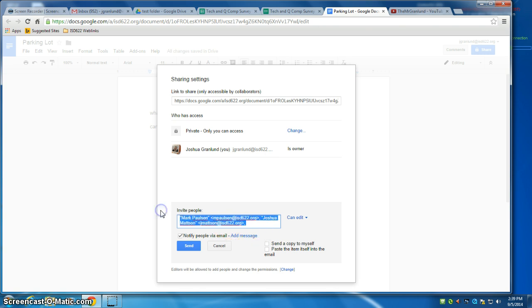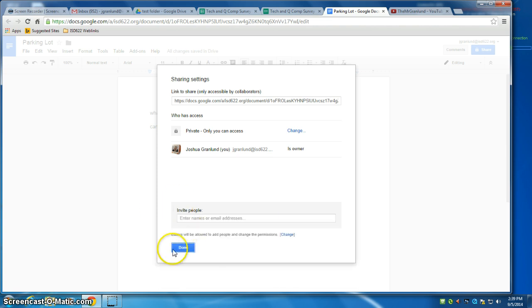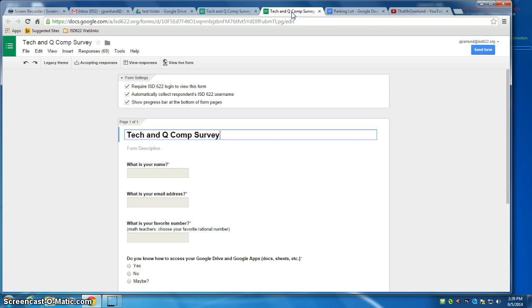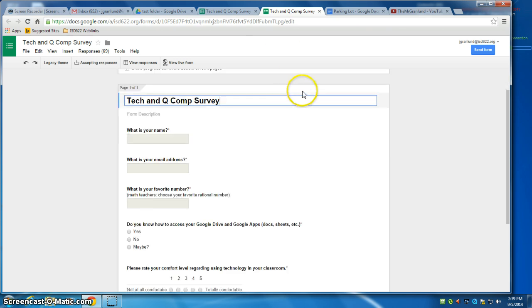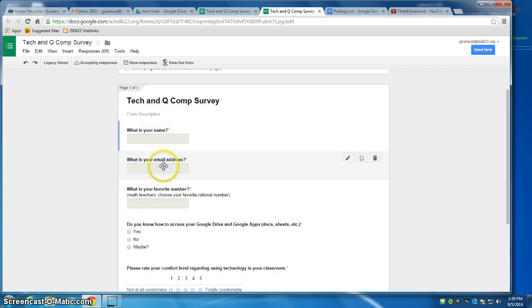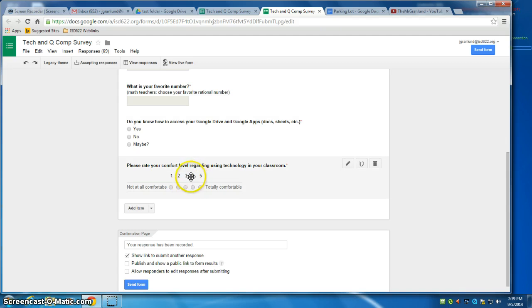Well, there's another question again. How do we get a list of the people who are in my class? In the presentation that Patrick and I did, we had this great tool. We set up a Google form beforehand, and in that Google form we had some questions: What's your name? What's your email address? What's your favorite number? We made it so that when the kids took this, they had to fill these out. And so you all gave us information.